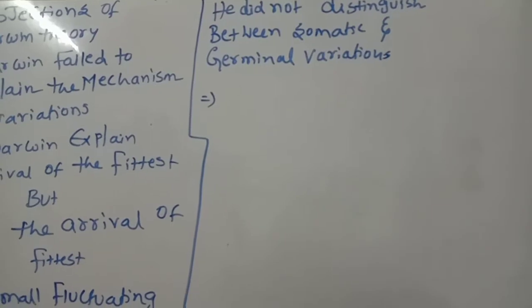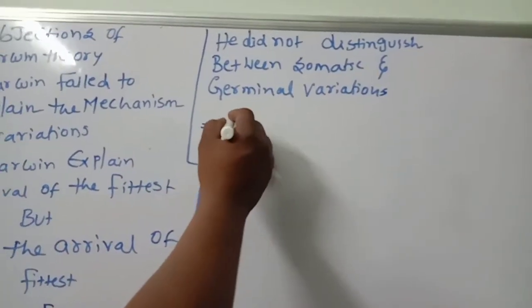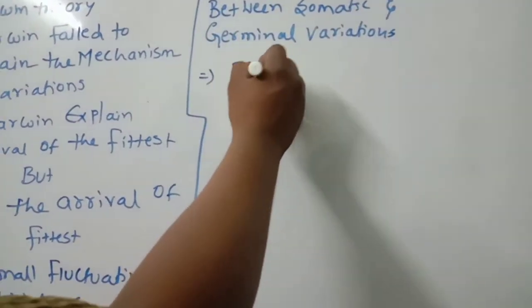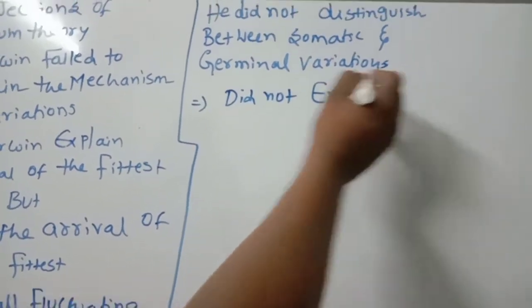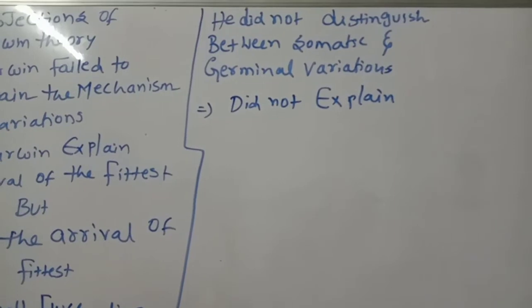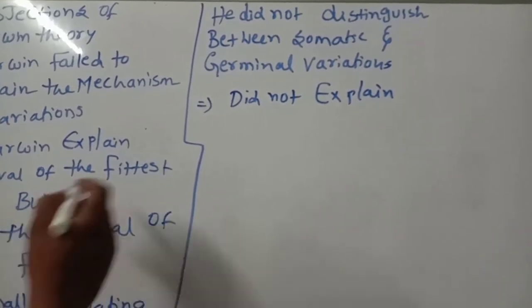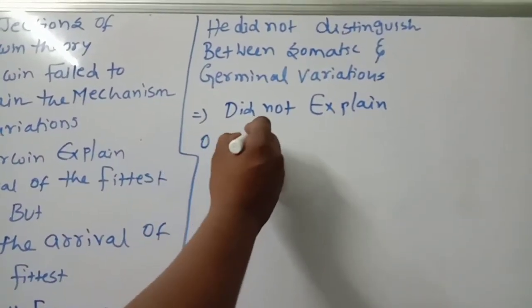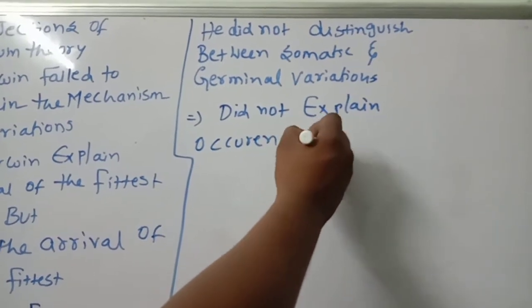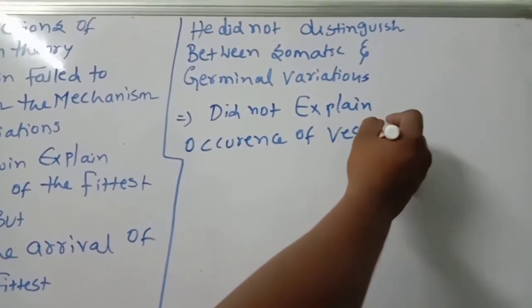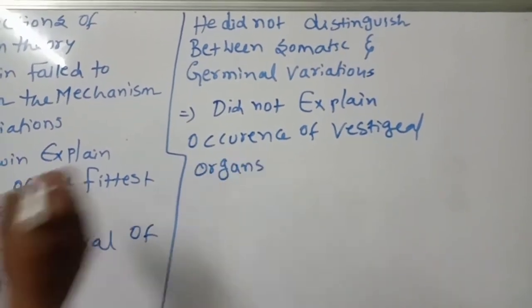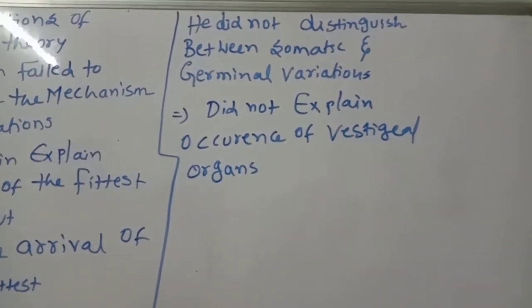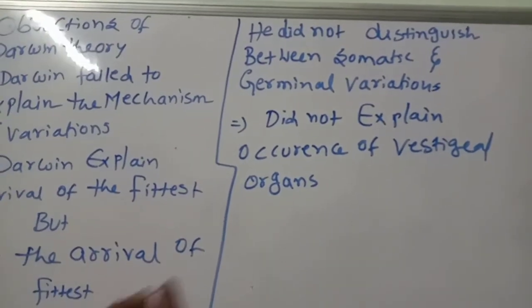Next one, he did not explain, very very important, the occurrence of vestigial organs. This point you should remember. He did not explain occurrence of vestigial organs.